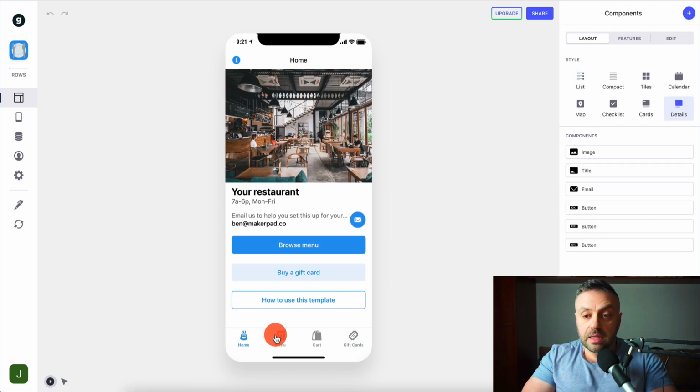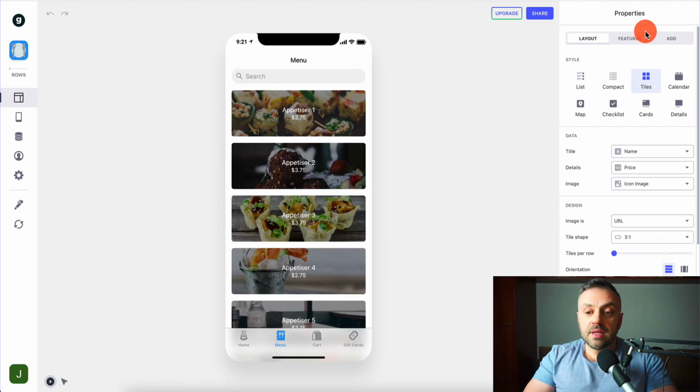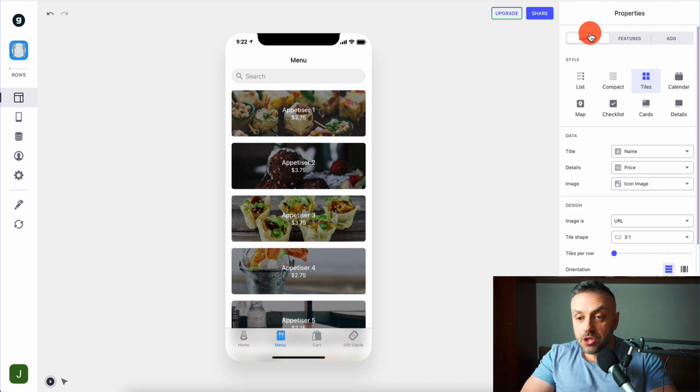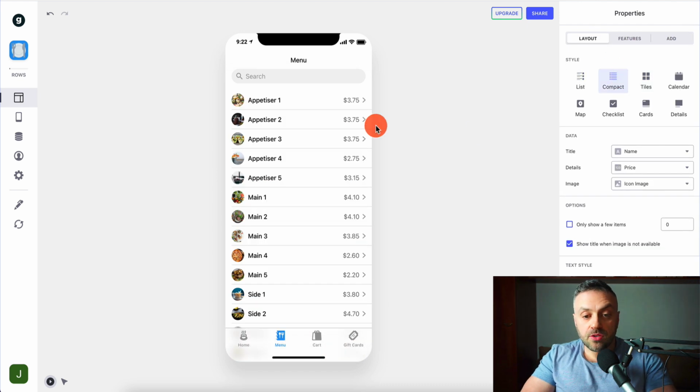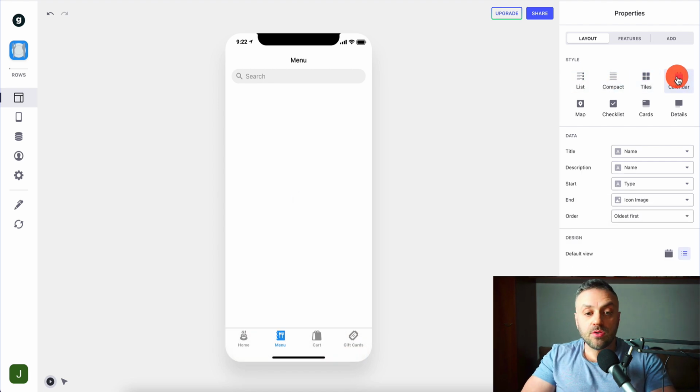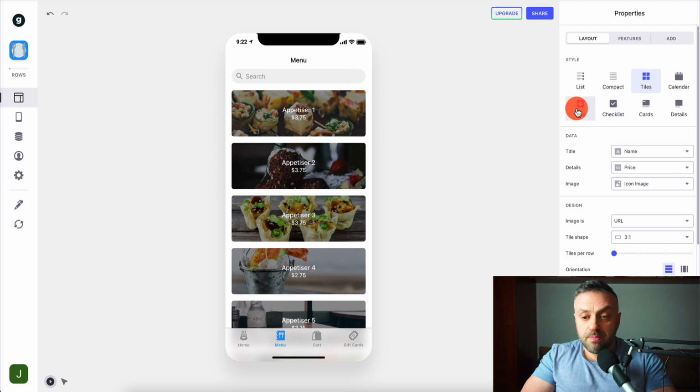And as you are clicking around, you're seeing this visual editor that's basically showing you the properties. You can change the layout and look at different features. You can remove the search bar, you can add a filter, you can add more features. So you see, I just changed the layout from a list to a compact to tiles. You can do a calendar, a map, and things like that. There's lots of functionality here.